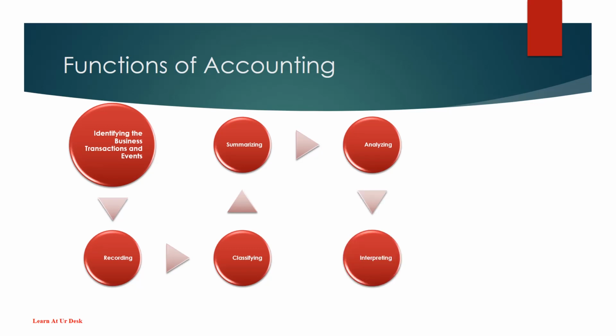The sixth function is interpreting. The recorded financial data is analyzed and interpreted in a manner that will enable the end user to make a meaningful judgment about the financial condition and profitability of business operations. The seventh function is communication. Communication is concerned with the transmission of summarized, analyzed, and interpreted information to the users, to enable them to make reasonable decisions.